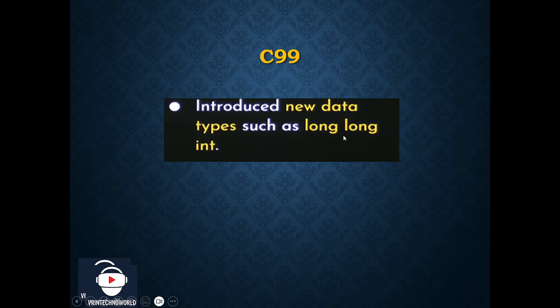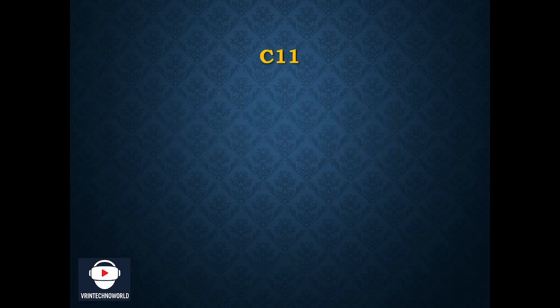Now all the versions come with new features. C99 was well documented and well supported by the community. So this was again one of the most popular programming languages at that time. So these are the different versions of C programming, and currently we are using C23.